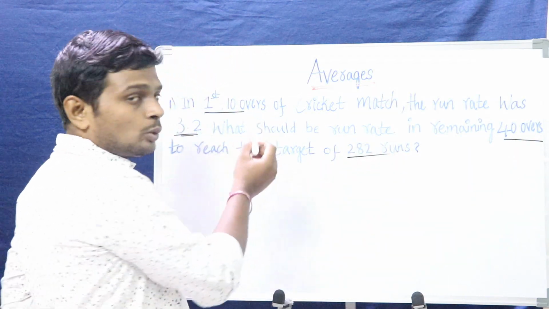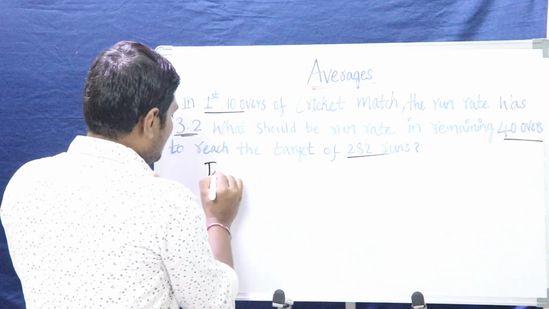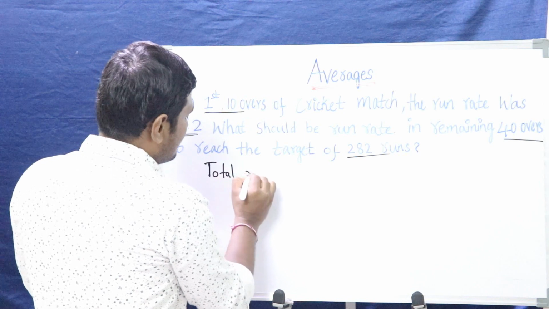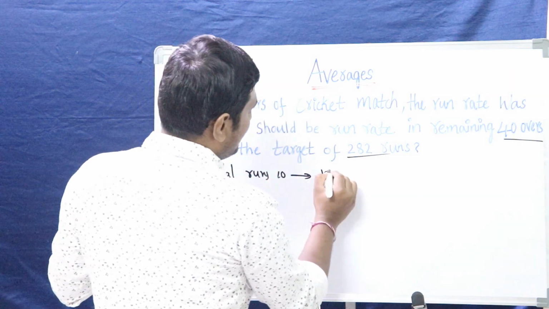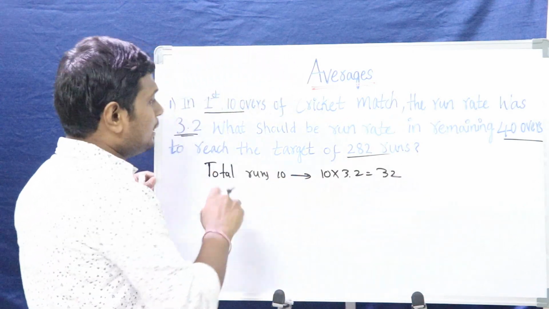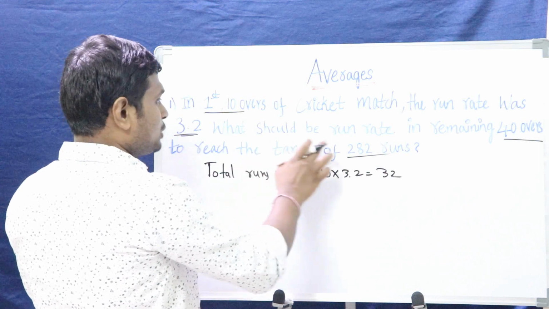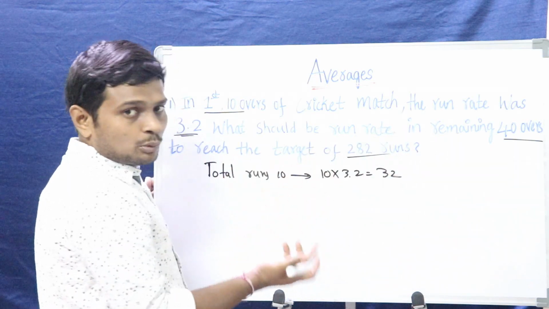In the first 10 overs, 3.2 was the run rate. That means total runs scored in 10 overs is 10 into 3.2, that is 32. Right? The second statement: what should be the run rate in the remaining 40 overs to reach the target of 282 runs?